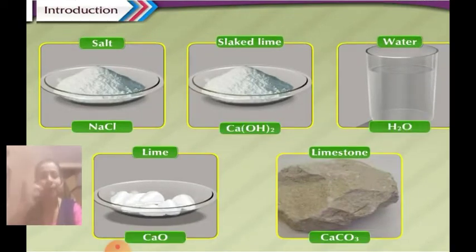Now let us learn about the laws of chemical combination, just to verify that matter is made up of atoms, and that the molecules of all these compounds are formed by chemical combination of different atoms or elements. So let us study the laws of chemical combination.